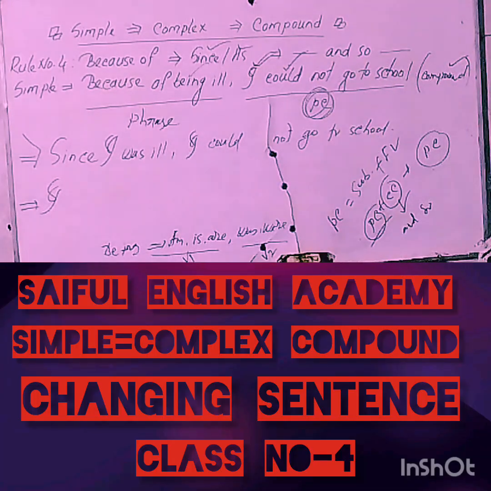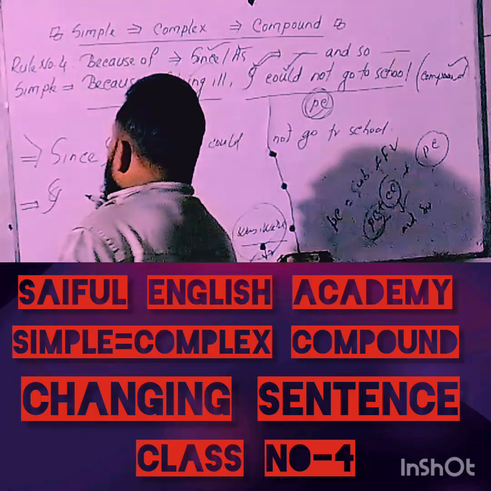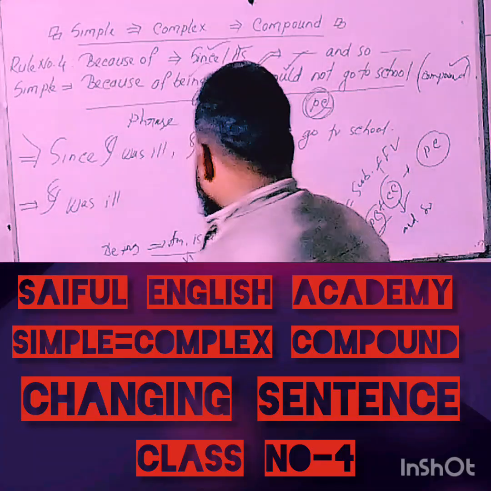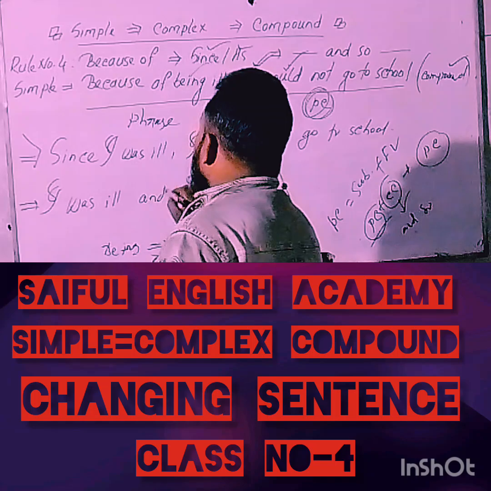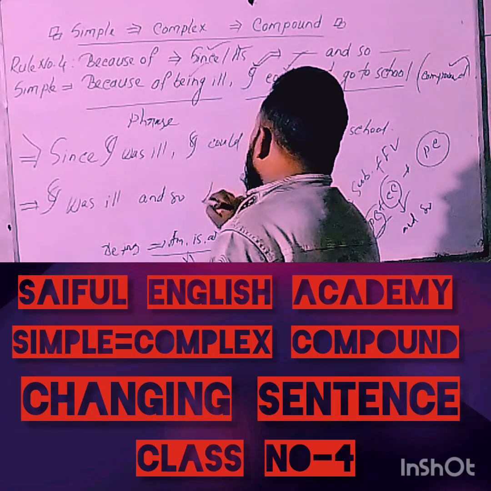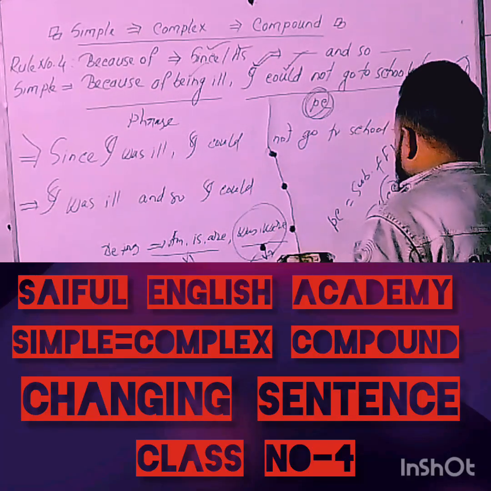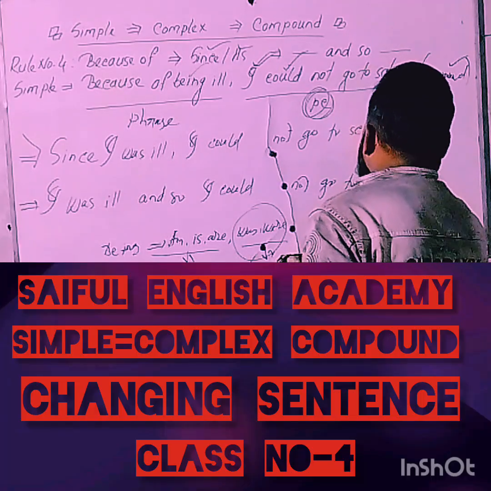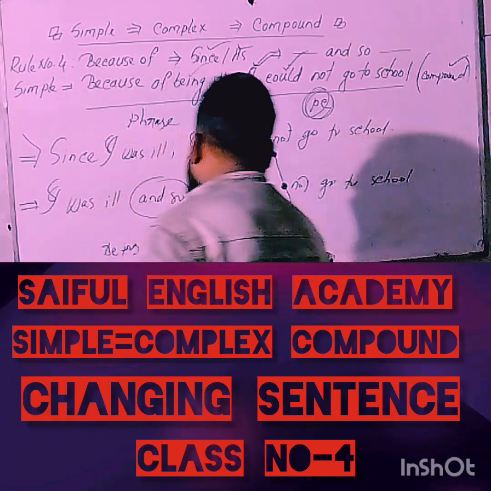Look at the board and try to understand. 'Could' is of course a V2 form, and in this case you will have to use 'was' according to the subject. Alright, so write 'was', and then the extension of this phrase. Okay, my dear learners, now write 'and so' in the middle of the statement instead of the comma. And then write the principal clause: I could not go to school. Let's take a look at the board and try to understand.